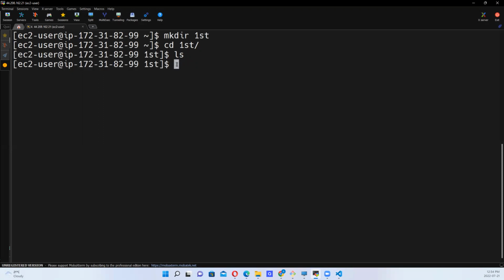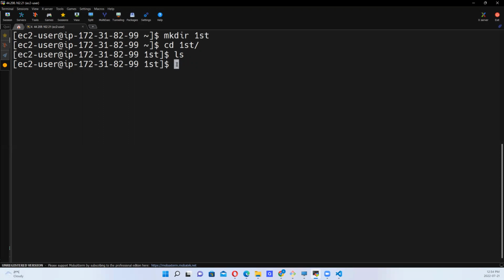Now that we have this, the first thing we want to do is initialize Terraform in this directory, so that we can work in it. To initialize Terraform, what do we need to do?